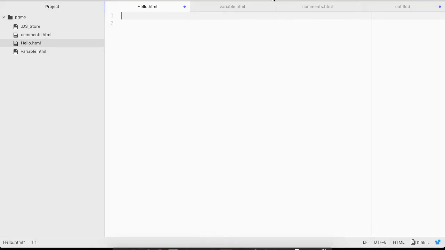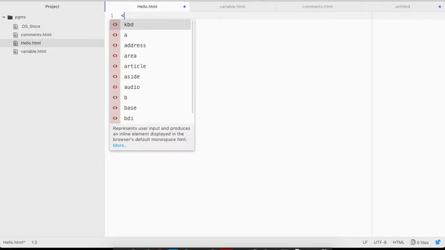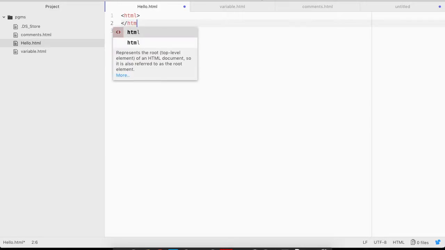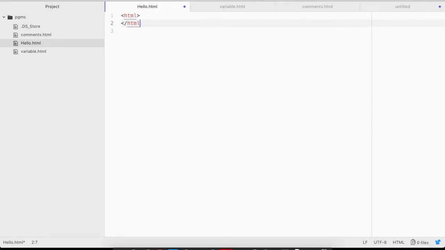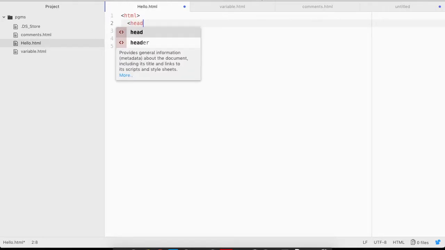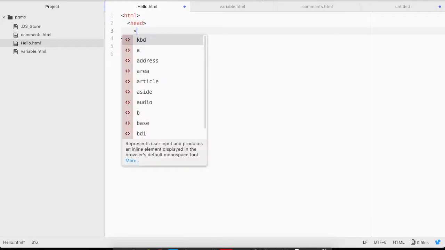We are going to write a simple hello world JavaScript program. First, we will start the HTML tag, then we will close it. Then within that HTML tag, we will open the head and close it.